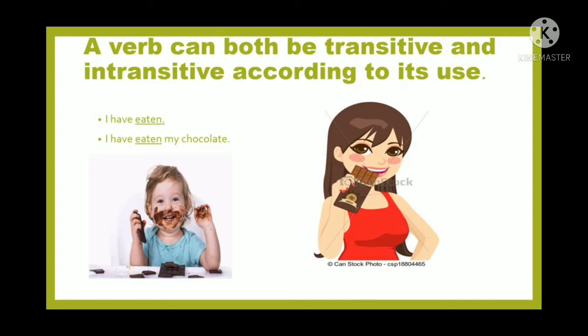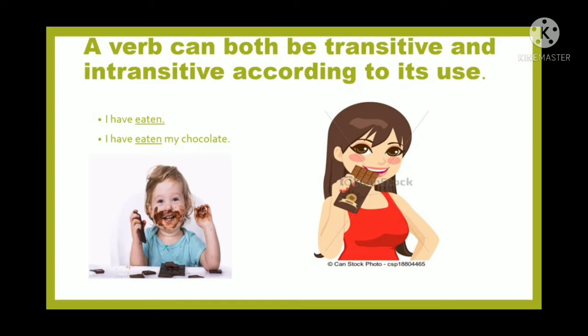Now students, you should remember that a verb can be both transitive and intransitive according to its use. I have eaten, and I have eaten my chocolate. So the same verb can be used transitively as well as intransitively.